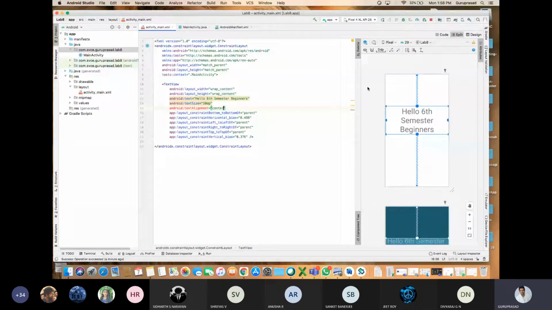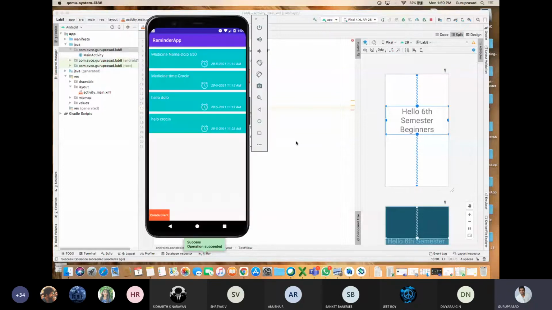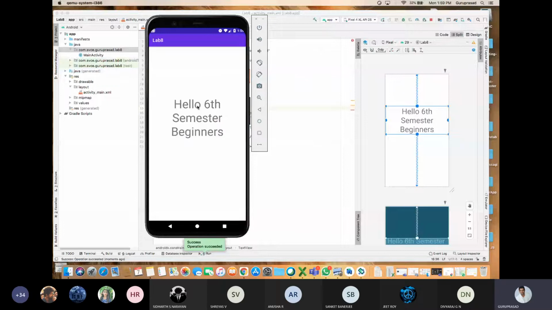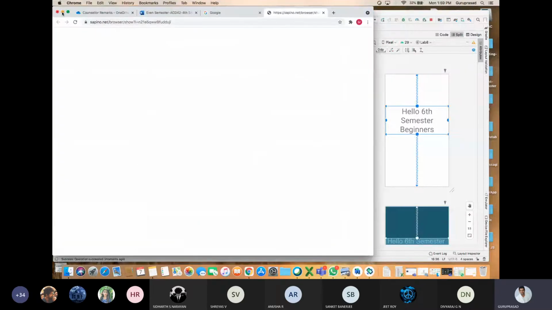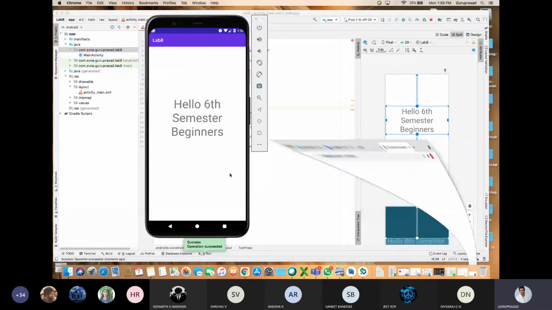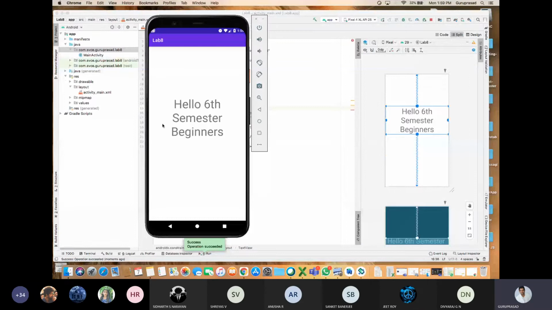And one more thing I need to tell you. This is constraint layout. I'll be teaching that next. So I'll just stop this and just debug this. Okay. So it is starting. It is launching the activity. See here. Hello 6th semester beginners. Yes, I have changed the size also. I have changed the text also. I have not done any coding at all.